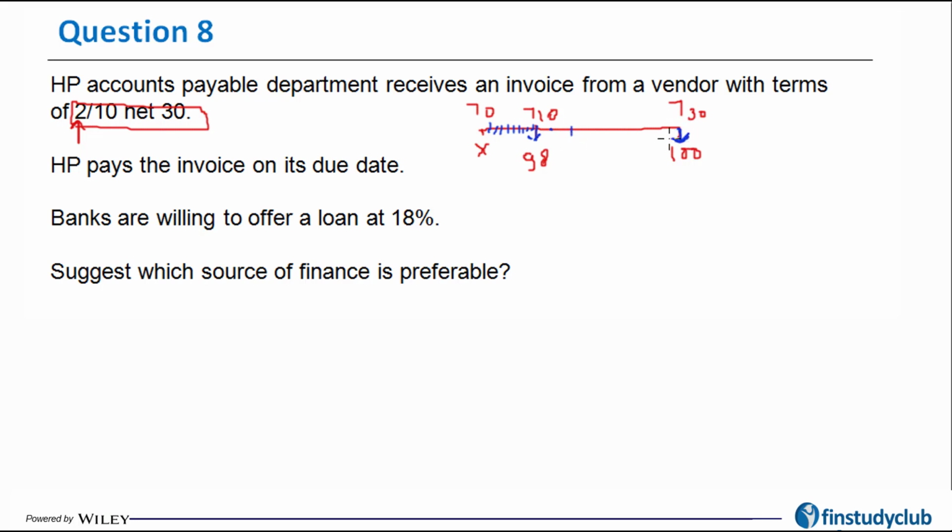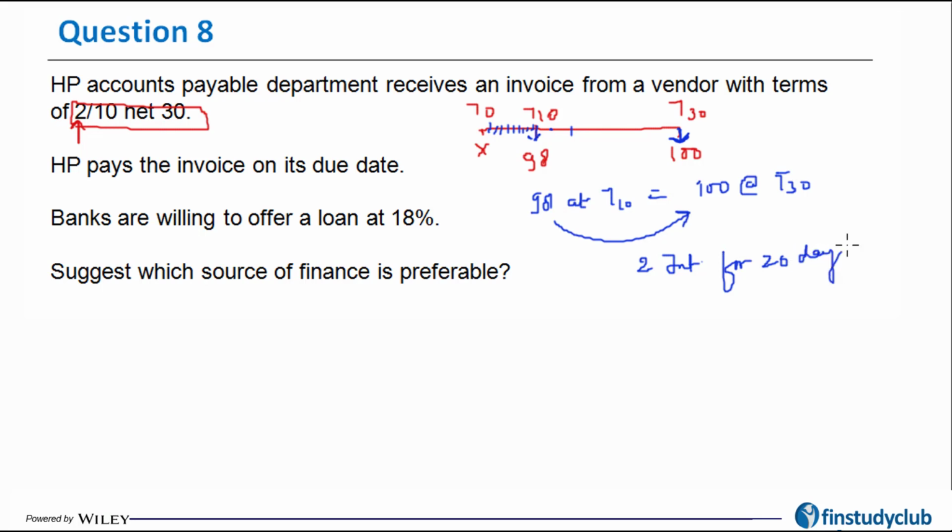Obviously, commonsensically, you have to make the payment at T30 itself. So that boils down to the fact that a payment of 98 at T10 is equal to a payment of 100 at T30, which basically means you have to bear an interest for 20 days.